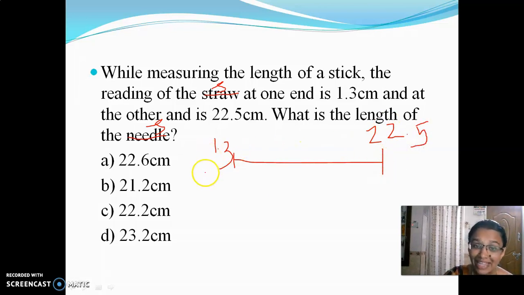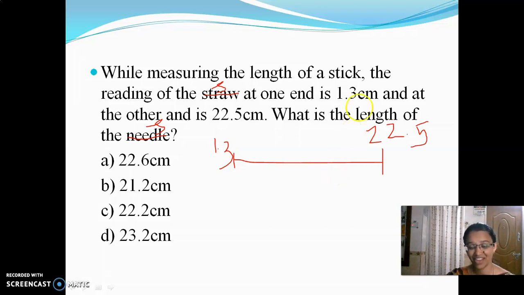So what would be the length of this stick? Is it 22.6, 21.2, 22.2, or 23.2? How to find this? Anyone found the answer?